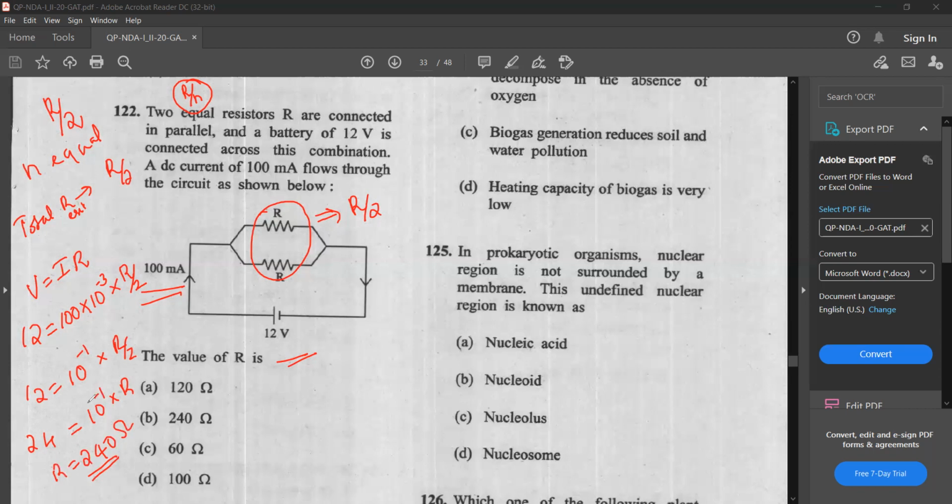That is a very easy question. The equation was V is equal to IR, Ohm's law. When equal resistors are connected in parallel, you just have to divide by how many resistors there are. So the effective resistance here is R by 2. We just put I and V in that, and we get the value of R as 240.